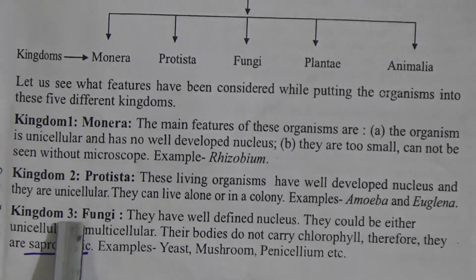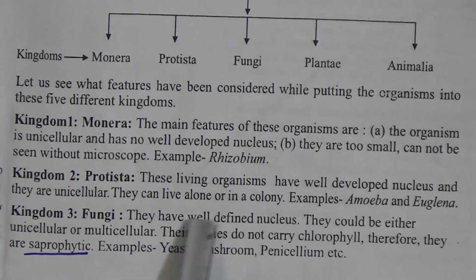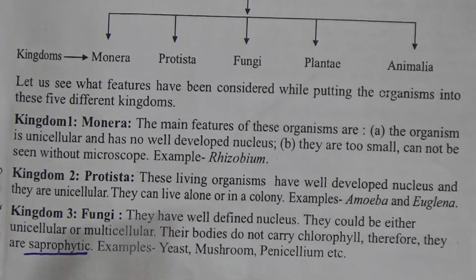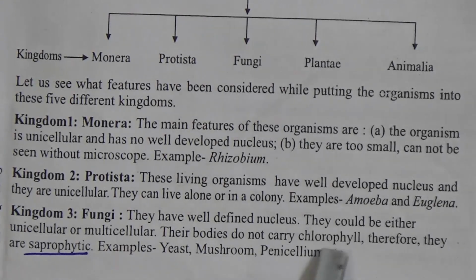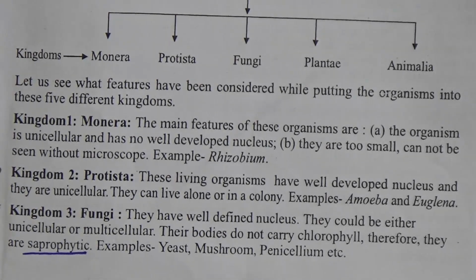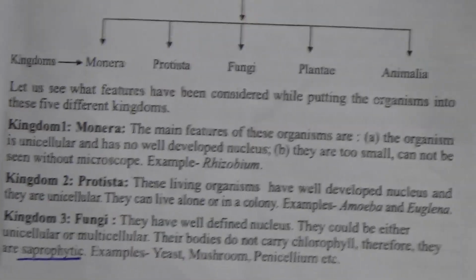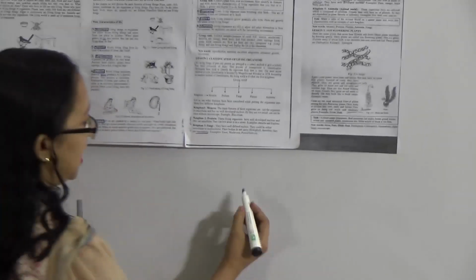Kingdom number 3, fungi. They have a well-defined nucleus. They could be either unicellular or multicellular. Their bodies do not carry chlorophyll, therefore they are saprophytic. Examples: yeast, mushroom, penicillium, etc. Fungi means they have a well-defined nucleus. Their nucleus is very developed.